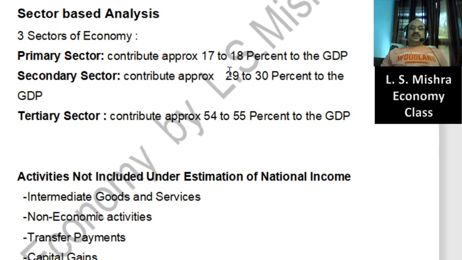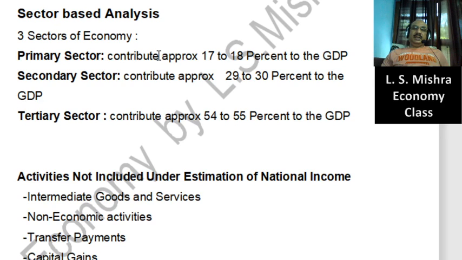As far as the nature of all these sectors is concerned, if you could remember, if you could understand, under primary sector, whatever components we have mentioned, all those components are natural components based on nature. In other words, you can say that God gifted. We didn't develop anything about them. Like suppose the land was there, that's why you started agriculture. Forests are natural products. So in this way, primary sector is completely based on nature. Secondary sector, manufacturing sector. Tertiary sector, services sector.